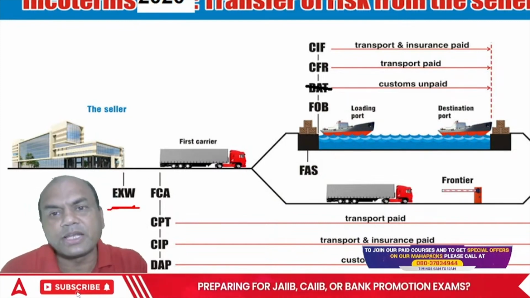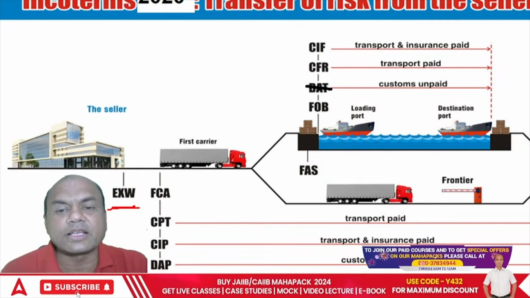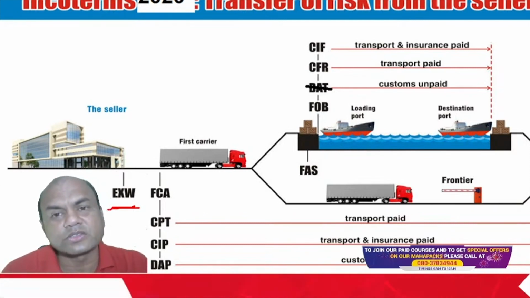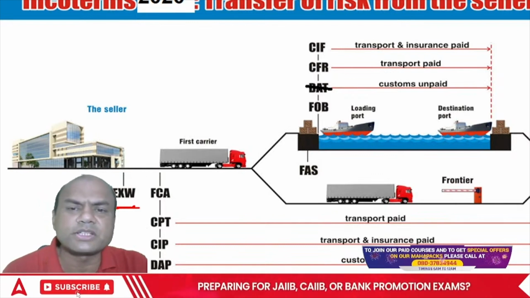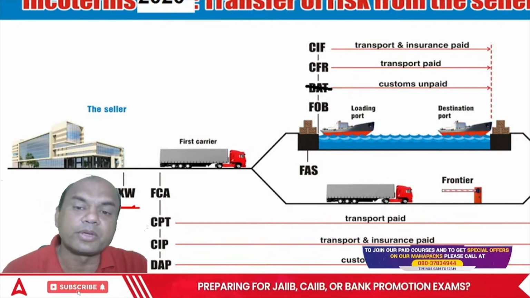Because in exams, many times they give you CIF and then ask you to find out the FOB. They give all the figures. Insurance also they give, then freight also. You just have to subtract it and you come to FOB.